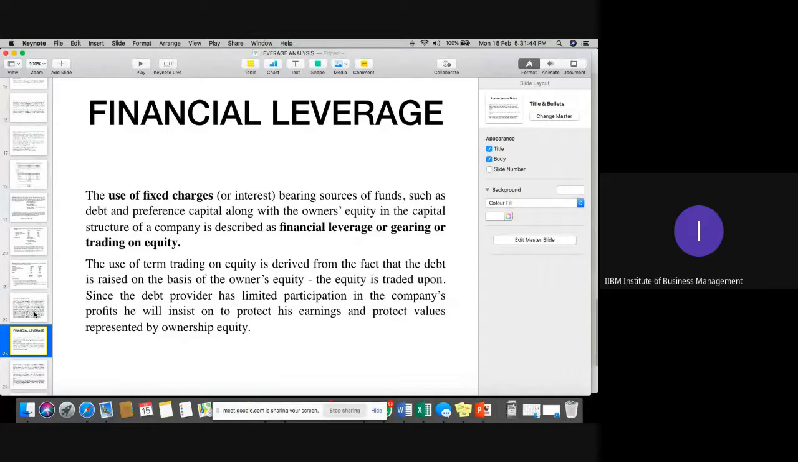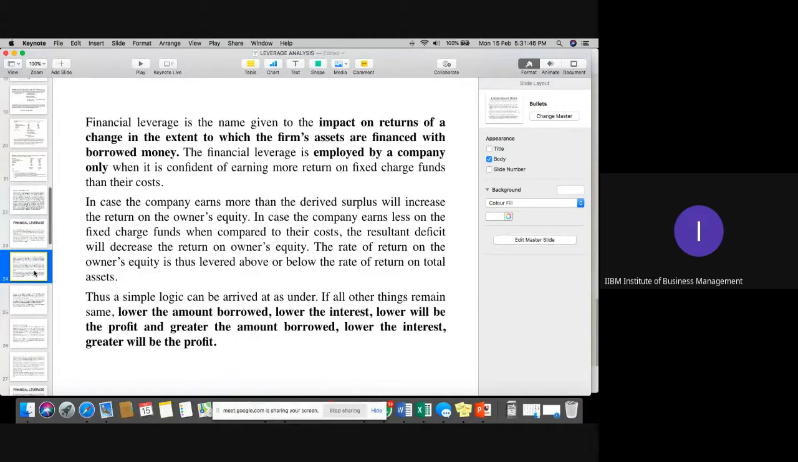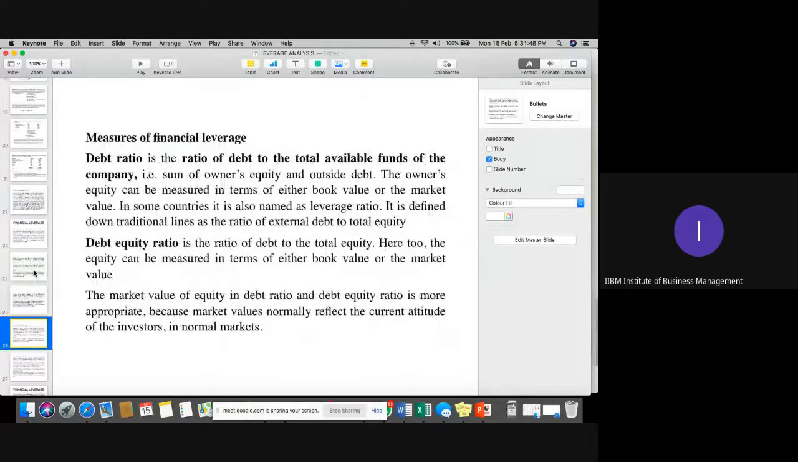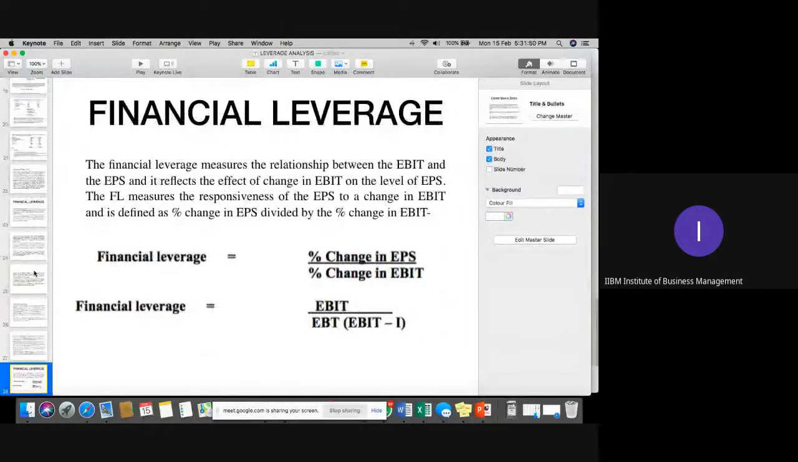Now, the formula for calculating financial leverages. Yeah, this is the financial leverage formula. You can see that percentage change in EPS divided by percentage change in EBIT. When will we apply this formula? When we have two different years, or we have a comparison of the years. In that time, we'll apply this.